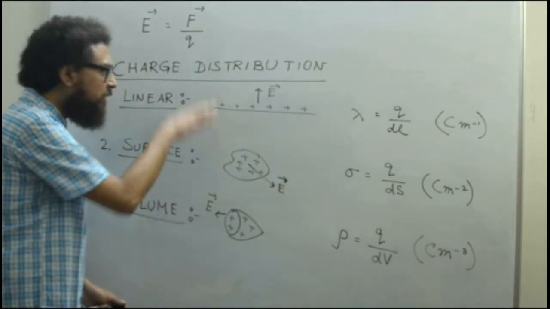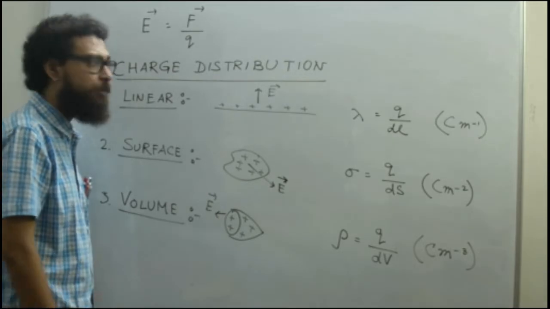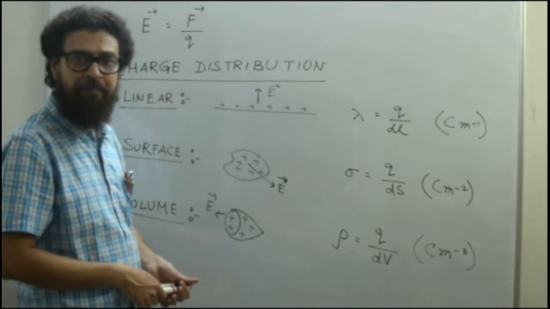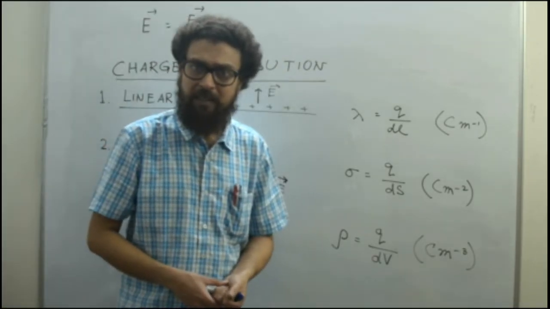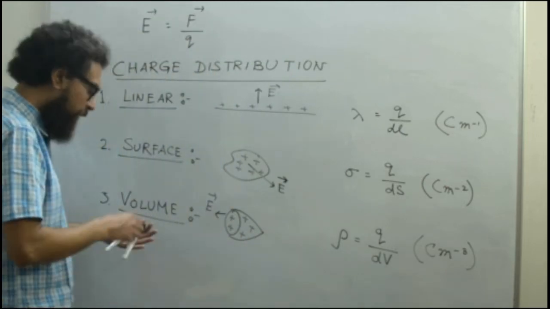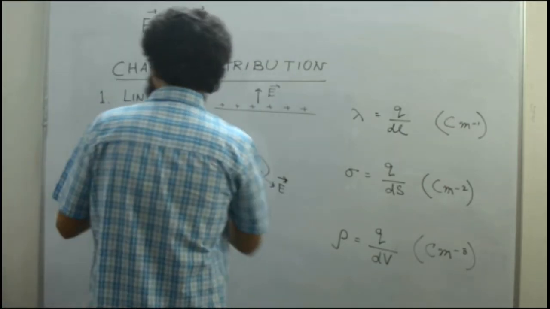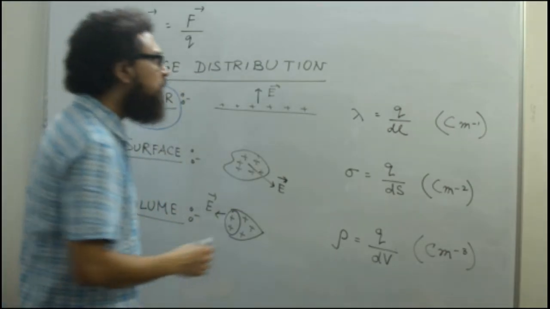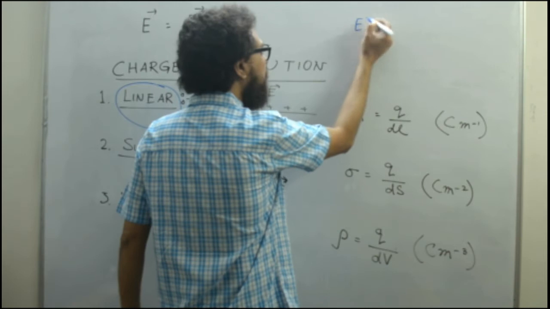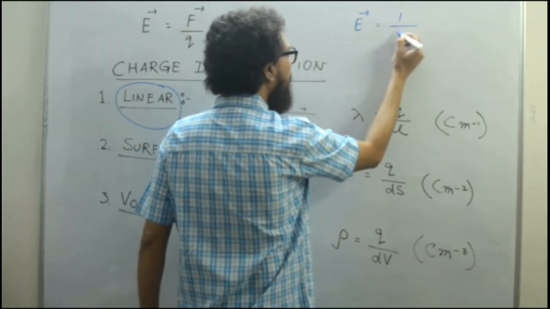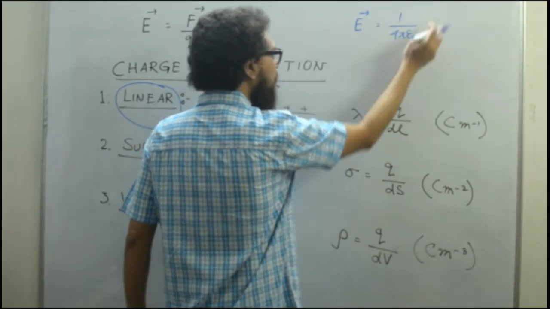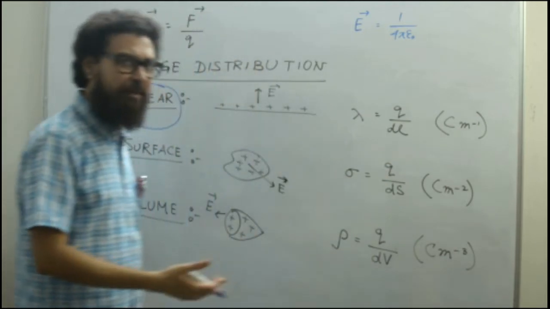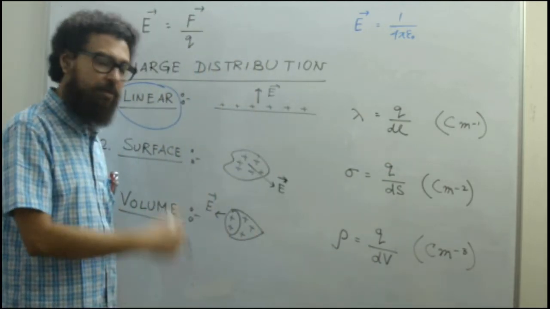Now for all these types of charge distribution, we definitely have the expression for electric field. And what was the expression? Let me write it here, say for the linear charge density. E is equal to 1 by 4 pi epsilon naught, Q naught or whatever, test charge or something, by R square.